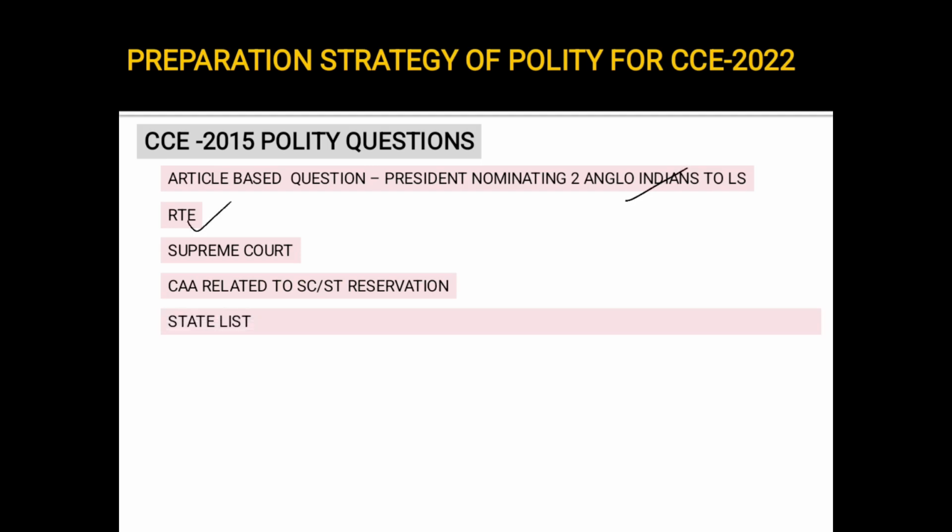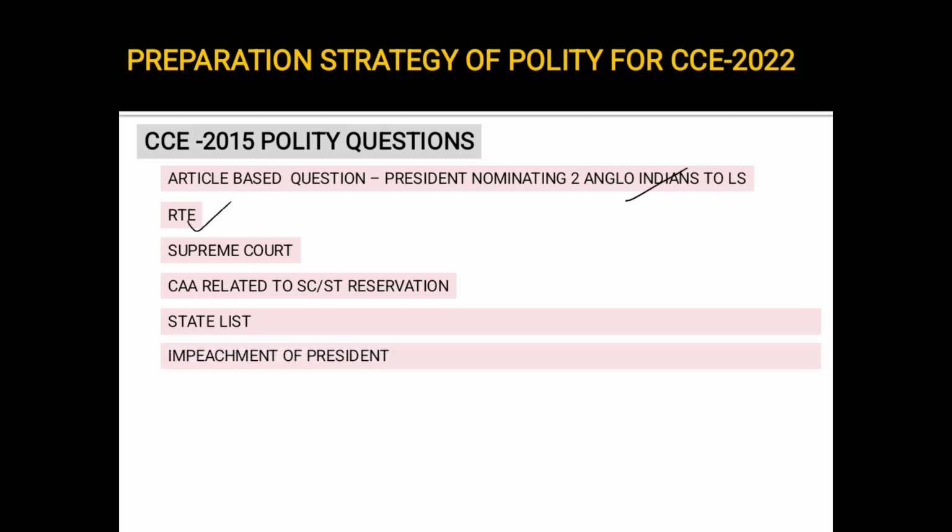Next, there was a question on state list. So they will give you a thing, and they will ask you whether it will come under state list or union list or concurrent list. Now, law and order, whether it is in state list or concurrent list. Education, whether it is state list or union list, like that.